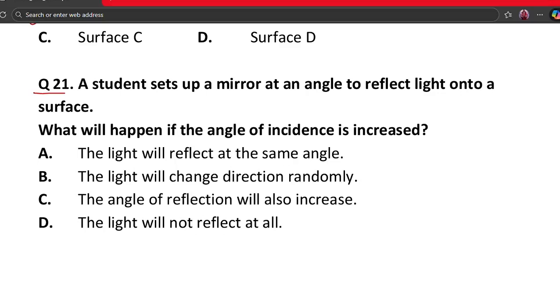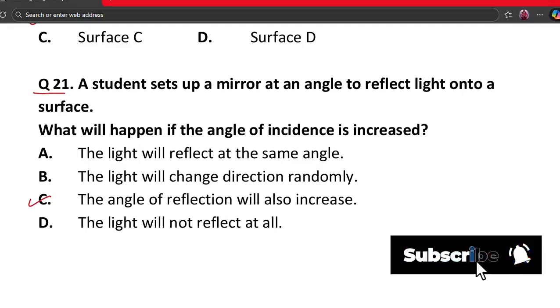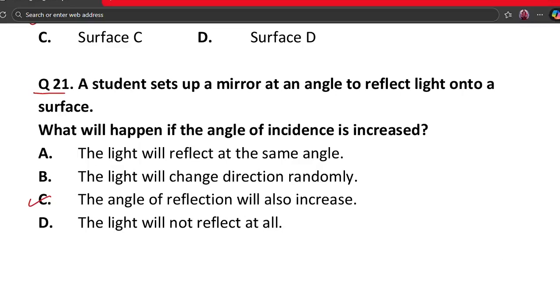The correct answer is option C. So angle of incidence equals angle of reflection. So if incidence increases, reflection also increases. This always holds true. Thus option C is the correct answer.